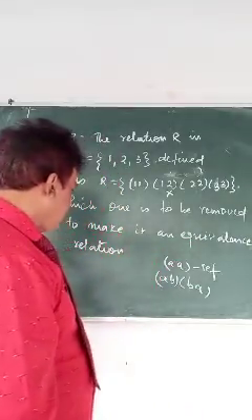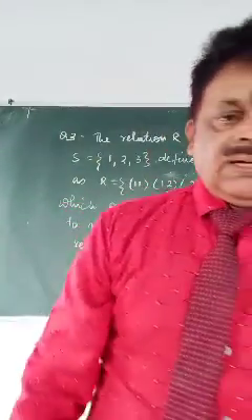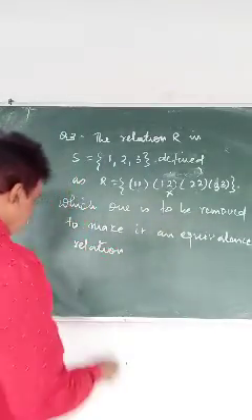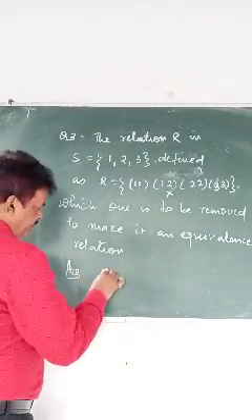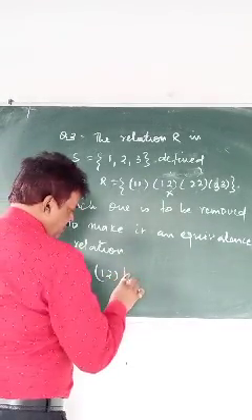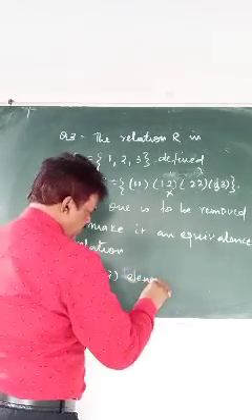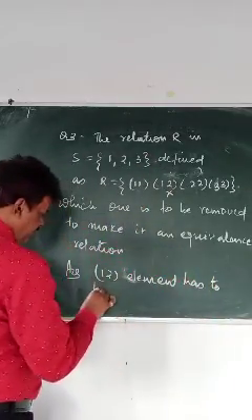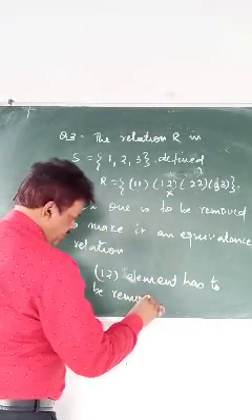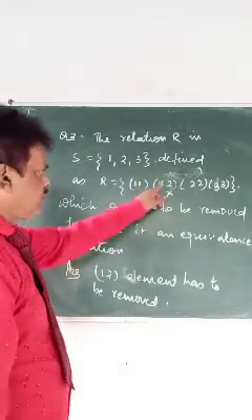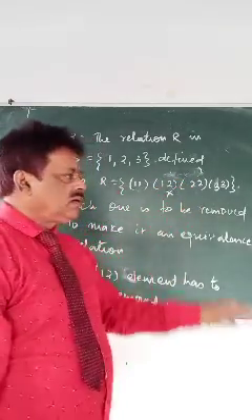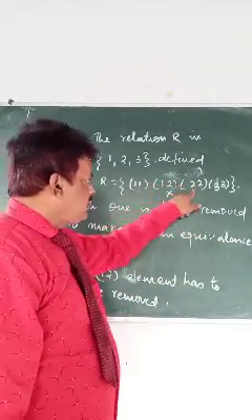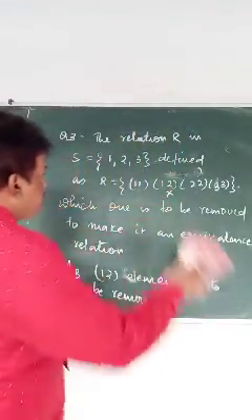Now you can have a question. First let me write down, then I will clarify what it means. Simple answer: the element (1,2) is to be removed, because for (1,2) symmetrically what do you need? For (1,2), (2,1) is required, which is not present. So if you remove it, then only these 3 will remain. So here is a question: how then is it an equivalence relation?